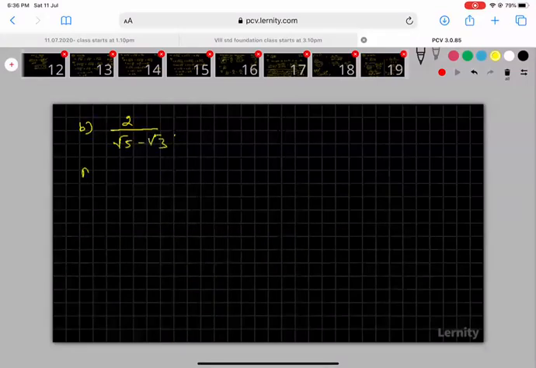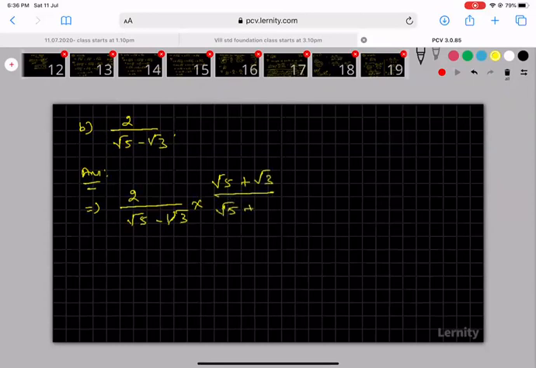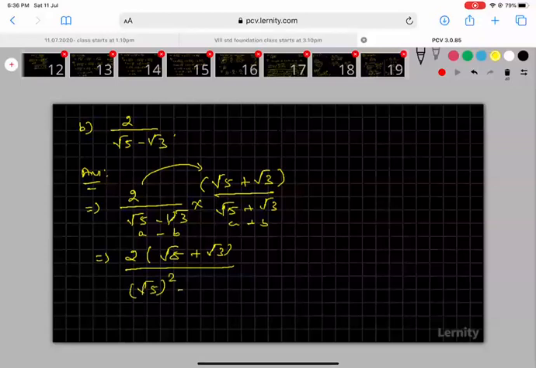The same pattern I'm going to do here. 2 by root 5 minus root 3, the conjugate is root 5 plus root 3 divided by root 5 plus root 3. So here you see 2 into this value, I can write 2 into root 5 plus root 3. I didn't take this 2 inside. Now you see this is a plus b into a minus b, the same formula. Therefore, a square minus b square I am getting. In the numerator, there is no change: root 5 plus root 3.